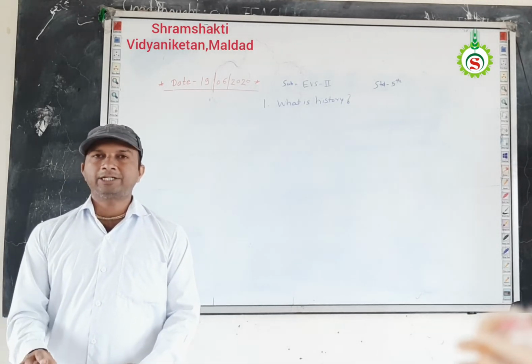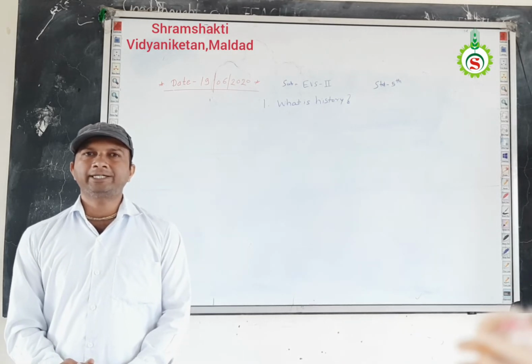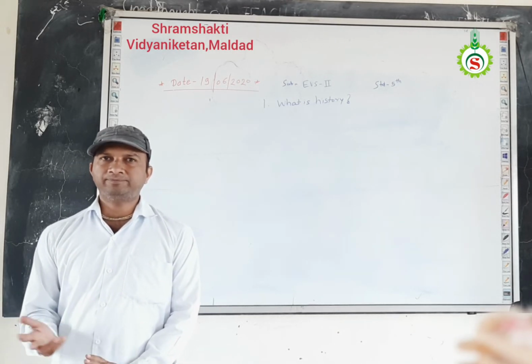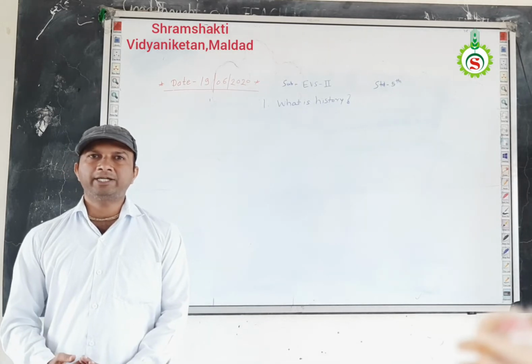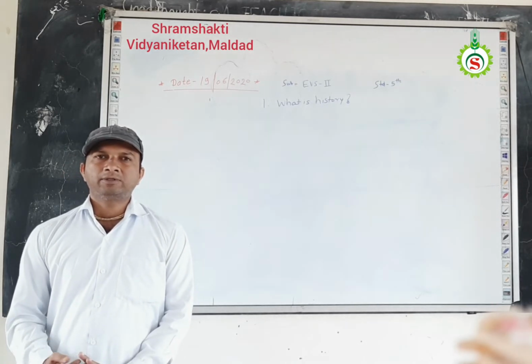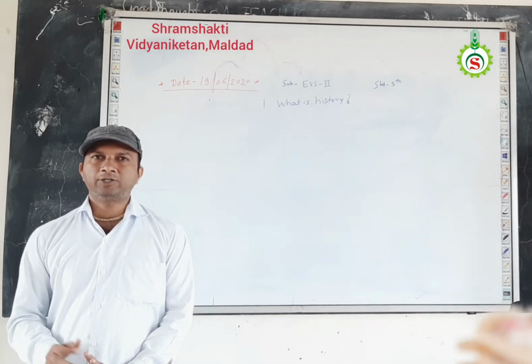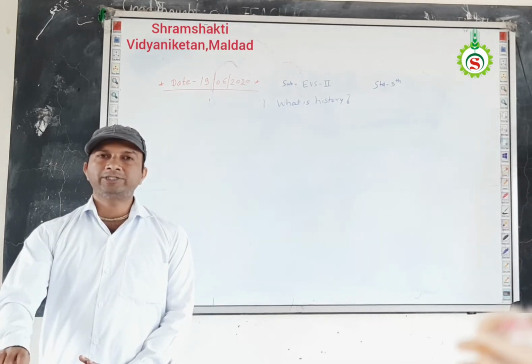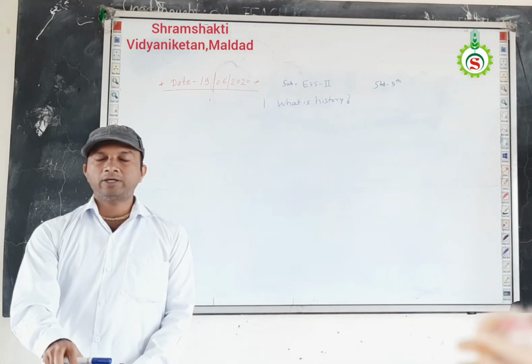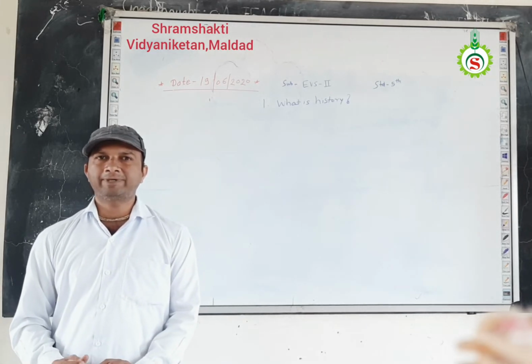You know that Chhatrapati Shivaji Maharaj was the great king, and we studied lots of events, means how Chhatrapati Shivaji Maharaj won the different battles during their lifetime. Okay, so we studied the detailed history or detailed event of Chhatrapati Shivaji Maharaj.